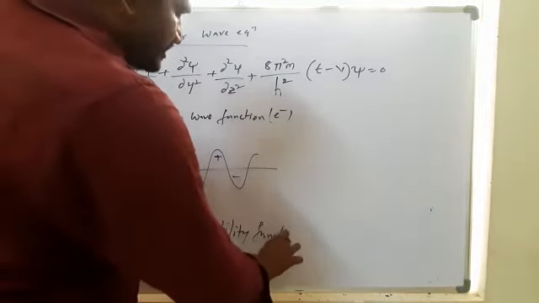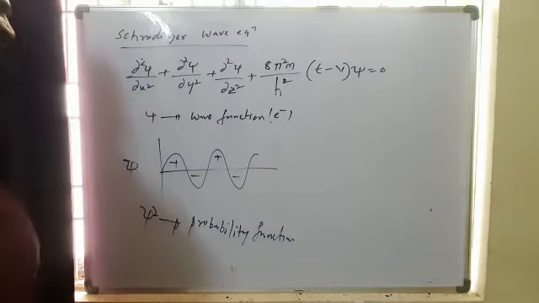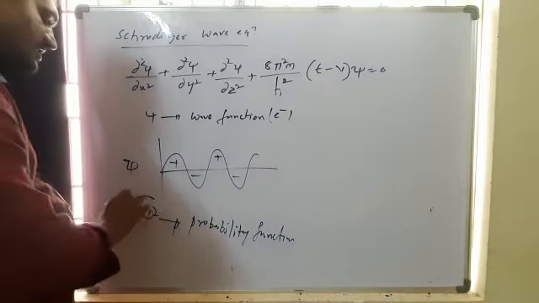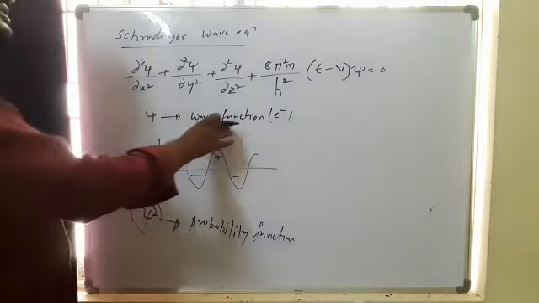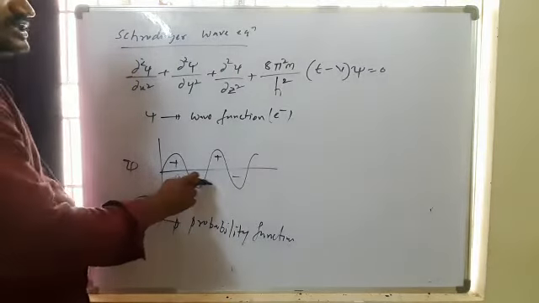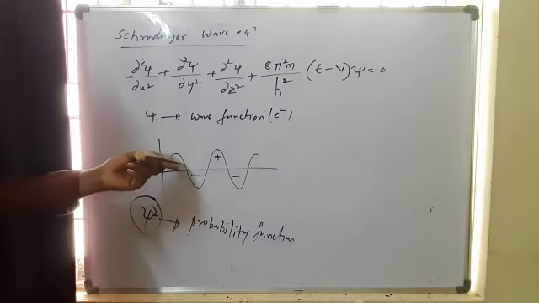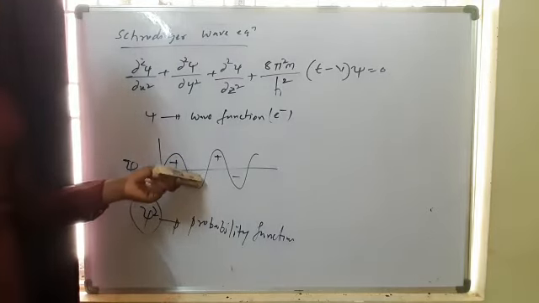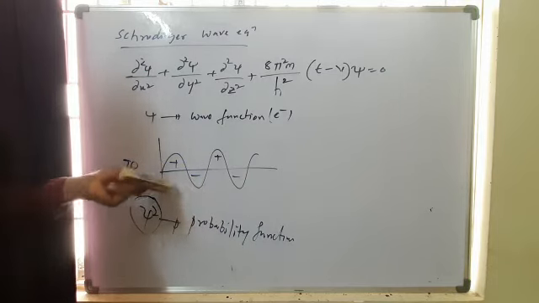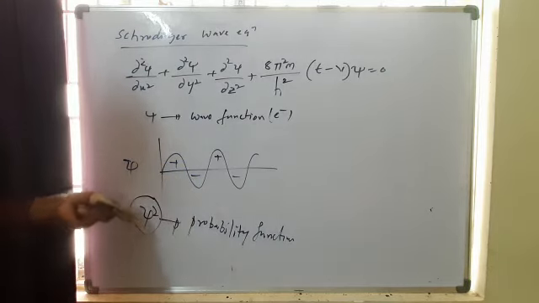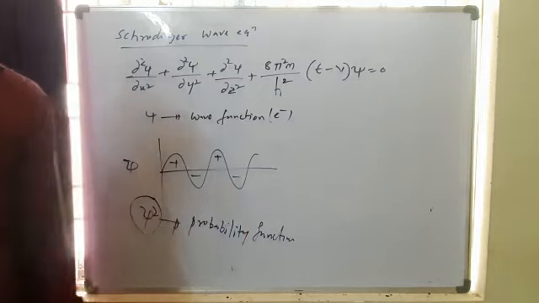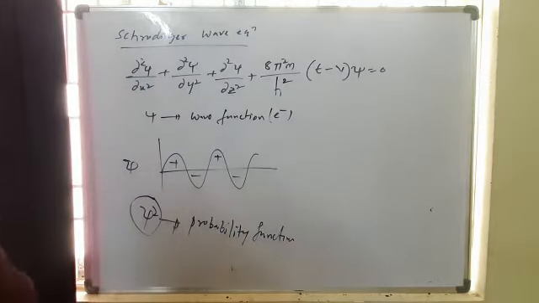Psi is the wave function, which can have negative values, but electron density with a negative sign does not exist. That's why they introduced the psi square value. This is the probability function of the electron.